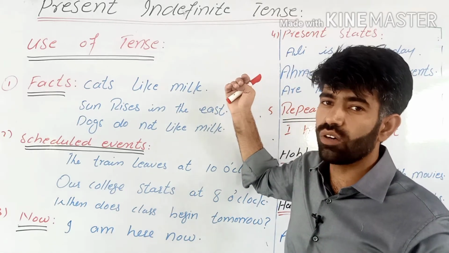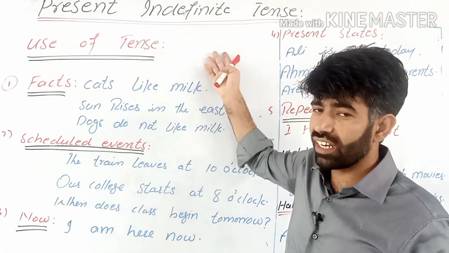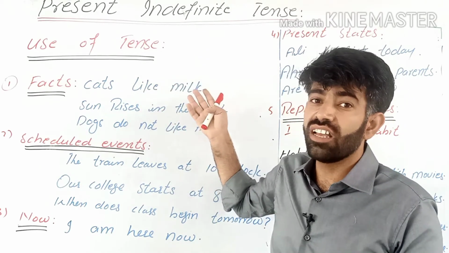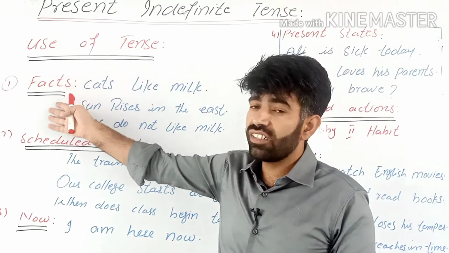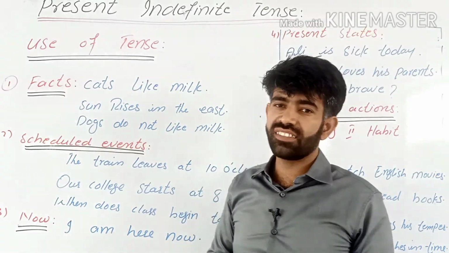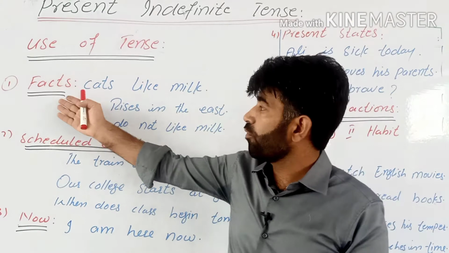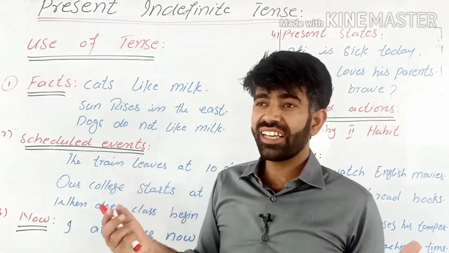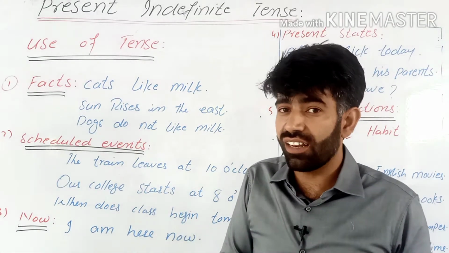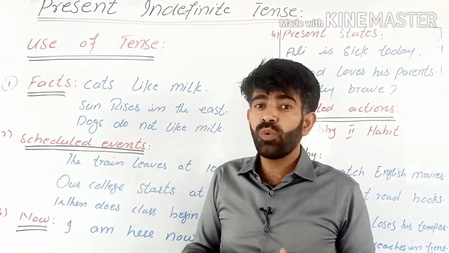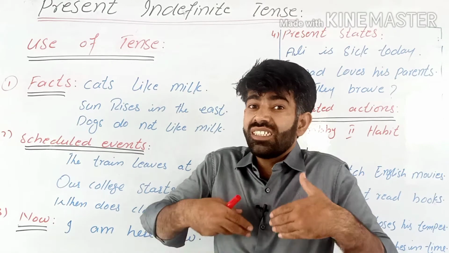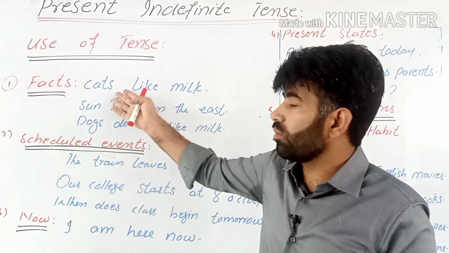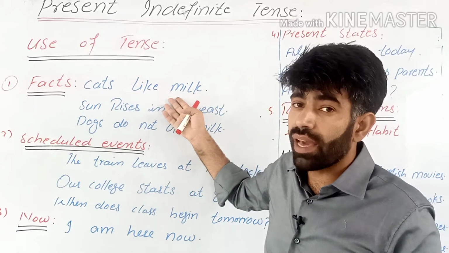Every tense has its own use. In the same way, present indefinite tense can be used in certain conditions, in certain states, in certain situations. So the first use of present indefinite tense is that we use it for facts. What are facts? Facts are something which is real, which is acceptable, which is being accepted by everybody. So look at these sentences and you will be able to understand it better.